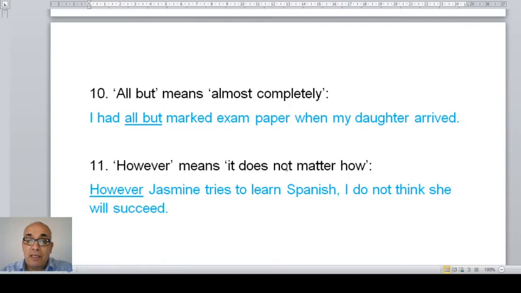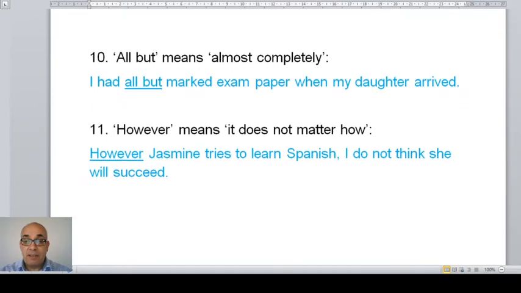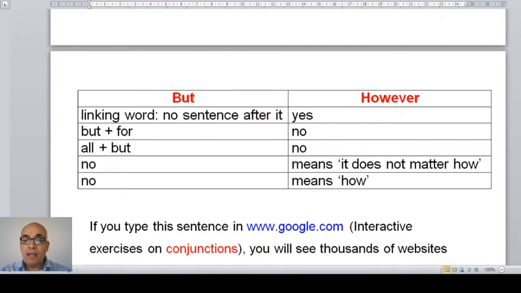However means it does not matter how. However Jasmine tries to learn Spanish, I don't think she will succeed. So however Jasmine tries to learn Spanish, I don't think she will succeed. This means it doesn't matter how Jasmine tries to learn Spanish. So however means it does not matter how. And this is the difference.